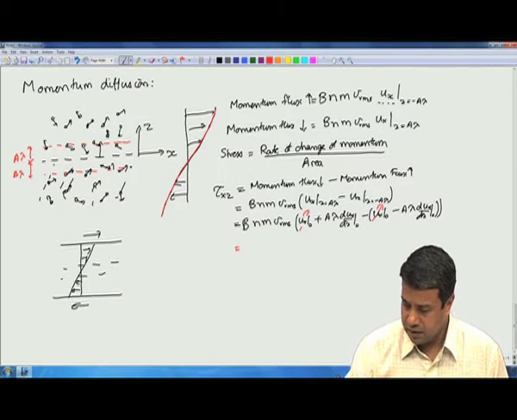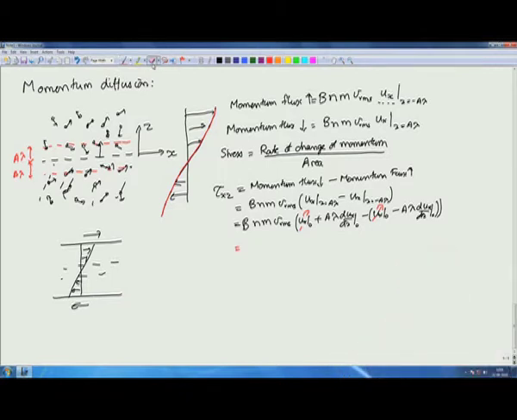And I will get 2 A B N M lambda V RMS dux by dz at z equal to 0, with a factor of 2 here.